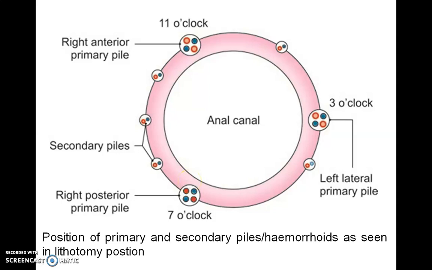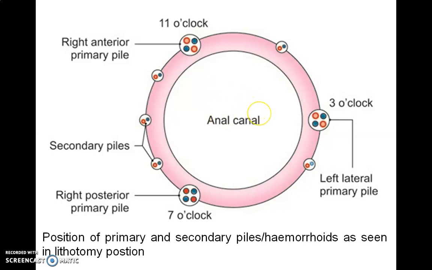Dilatations of radicals of the superior rectal vein in other positions are called secondary piles. These are at the 3 o'clock, 7 o'clock and 11 o'clock positions of the anal wall when viewing the interior of the anal canal in lithotomy position.